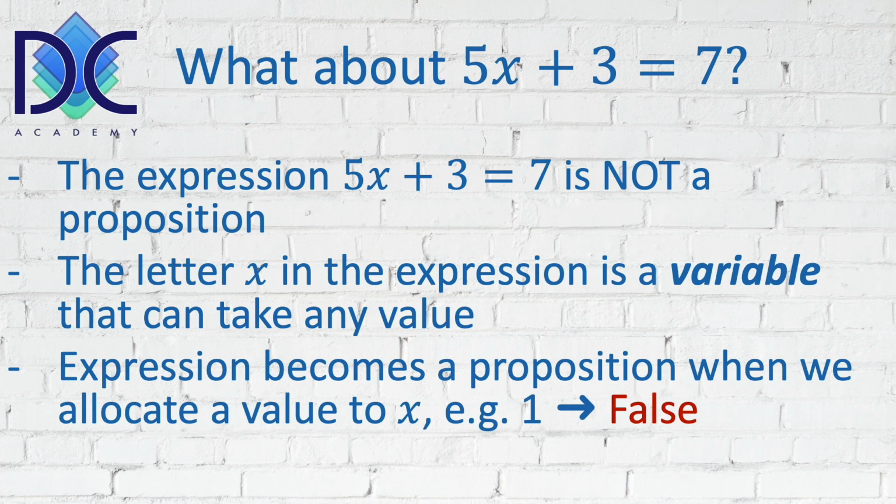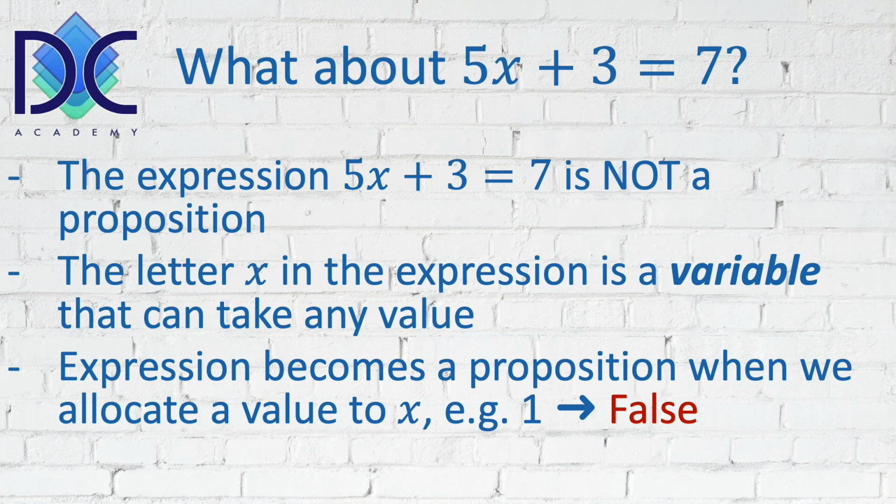And we can transform this into a proposition. For example, we can say x is equal to 1. So in this moment, we have 5 times 1 plus 3 is 7. And we have a proposition because this is a clear declaration of an equality. Now, is this equal to 7?